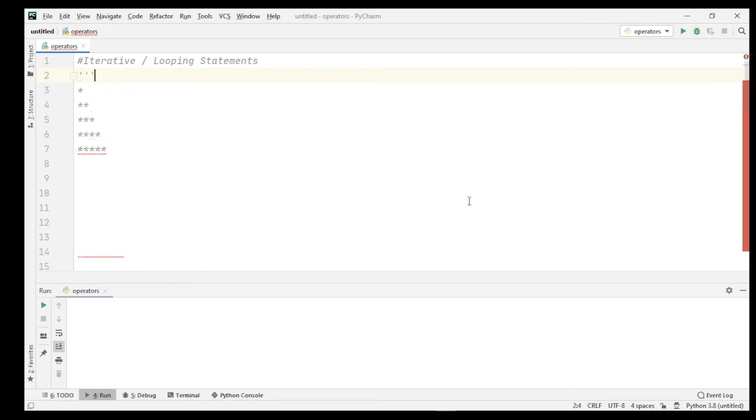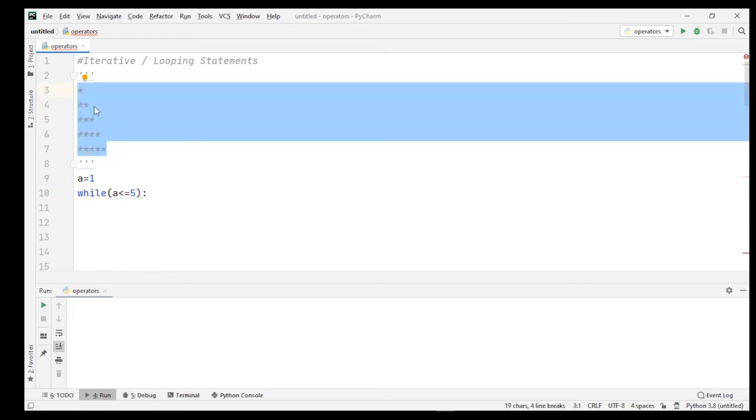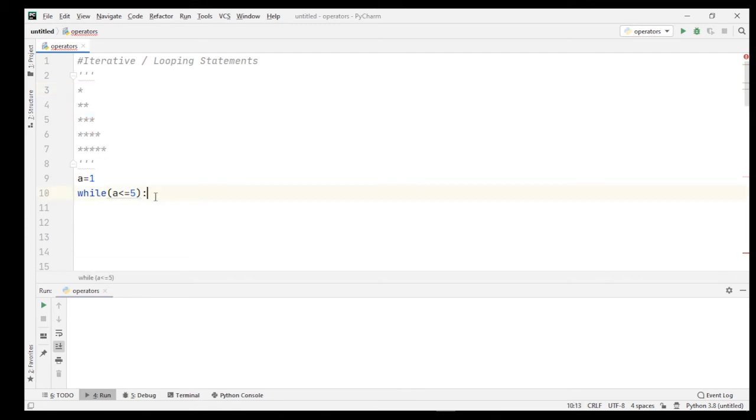First I comment it. Now, first I declare a variable a and the initial value of variable a is equal to 1. Then after that I start a while loop, and the test expression is a is less than or equal to 5, because you can see here only 5 rows are there. In the output there are only 5 rows. So that's why the final value of a will be 5.